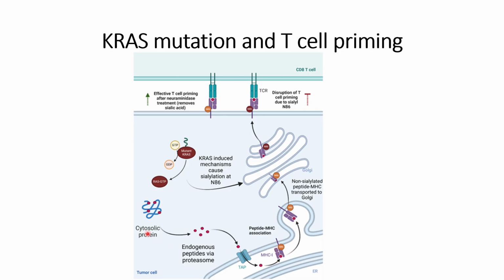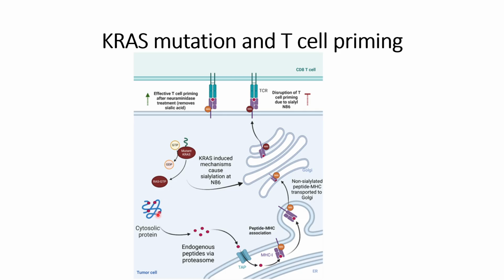This usually happens because the mutations in KRAS result in the formation of peptides that are foreign, or not normal, to these pancreatic cells. So the cell tries to express the peptide of the cytosolic protein